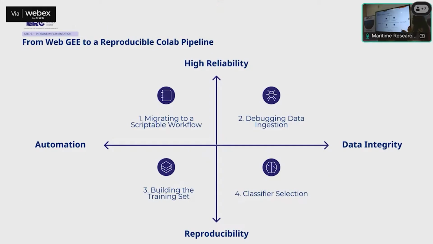The first is having a scriptable workflow, which is like the code. The second is debugging. While doing it, I faced quite a few challenges. I was using scaling parameters which were leading to overload of the server, and then there were sampling errors and miscalculation of the field names and field values as well. Later I built the training set and rectified those. And the classifier, as I said, I used SVM.